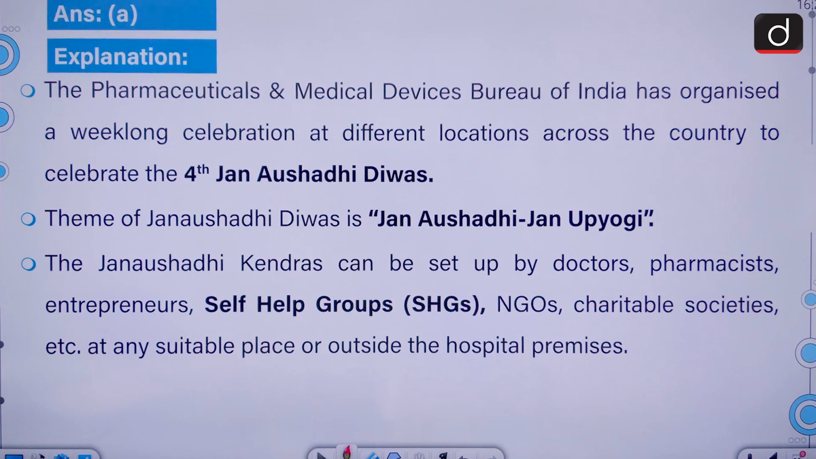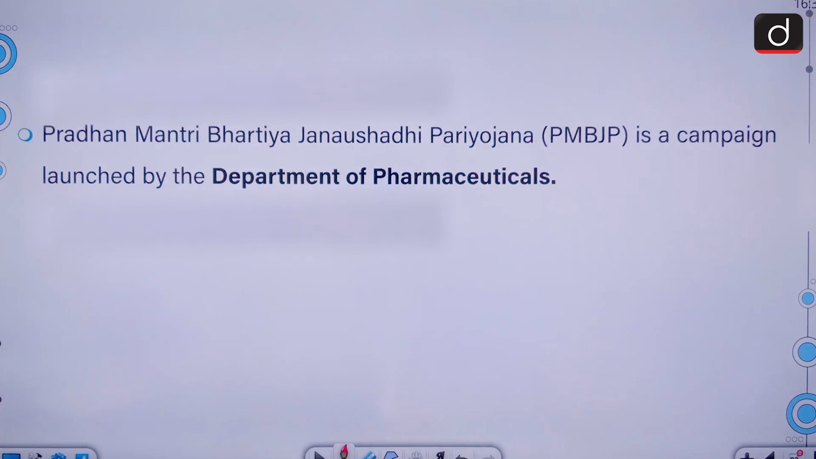Moving on. The Pharmaceuticals and Medical Devices Bureau of India has organized a week-long celebration at different locations across the country to celebrate the 4th Jan Aushadhi Divas. The theme of Jan Aushadhi Divas is Jan Aushadhi Jan Upayogi. The Jan Aushadhi Kendras can be set up by the doctors, pharmacists, entrepreneurs, self-help groups, NGOs, charitable society at any suitable place or outside the hospital premises. Pradhan Mantri Bharatiya Jan Aushadhi Pariyojana is a campaign launched by the Department of Pharmaceuticals.